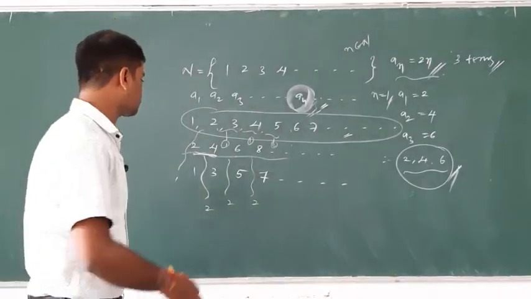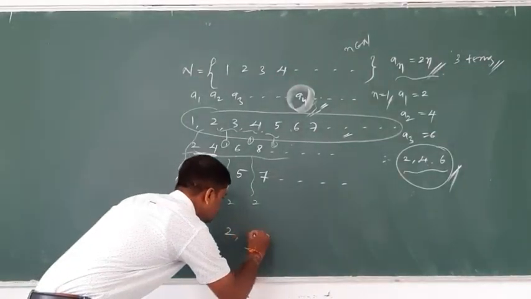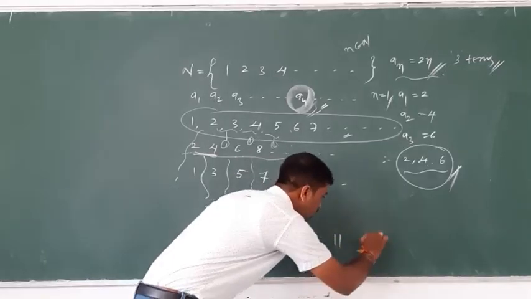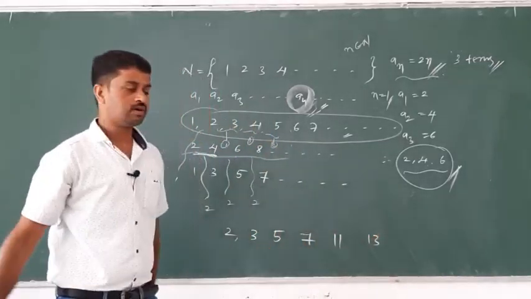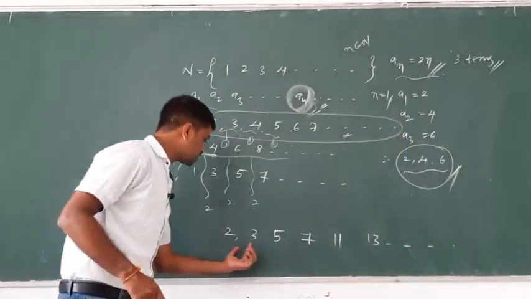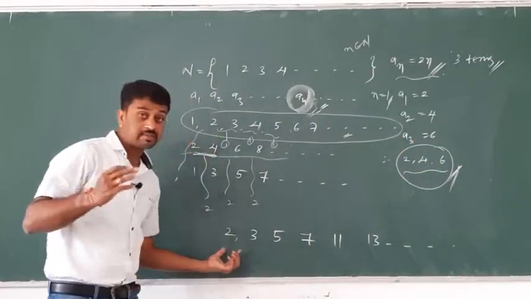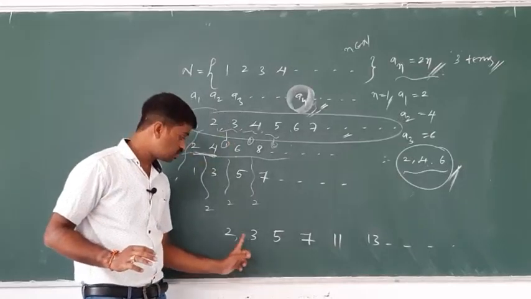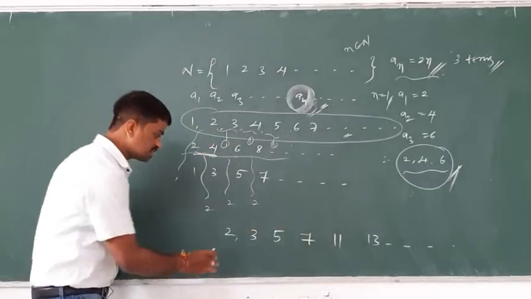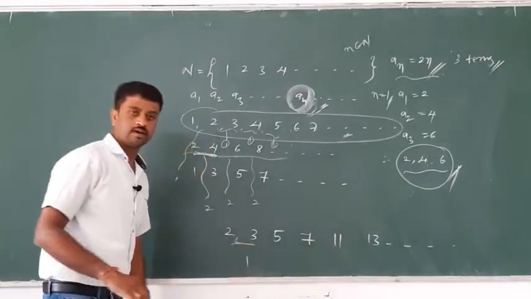Another example I will take: 2, 3, 5, 7, 11, 13 and so on. Tell me, what kind of sequence is that? It is the sequence of prime numbers: 2, 3, 5, 7, 11, 13 and so on. What is the difference of these two numbers? 1. Okay, now 3 and 2.